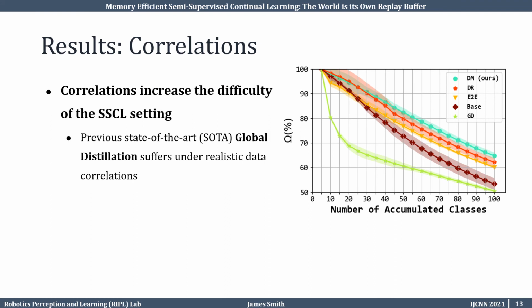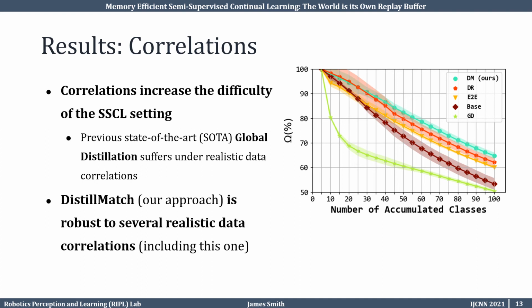We found that the realistic correlations increase the difficulty of the semi-supervised continual learning setting. Previous state-of-the-art methods, including global distillation, suffer in this setting. Because of the increased difficulty, we found that this setting requires a small core set of stored examples for replay. We showed that our approach, Distill match, performs best in this setting. We also show in our main text that our approach is robust to several realistic data correlations, including this one.